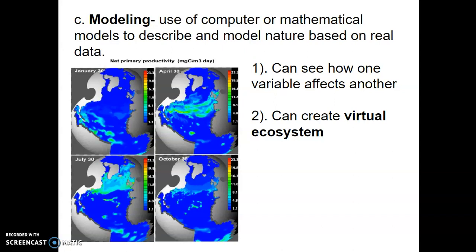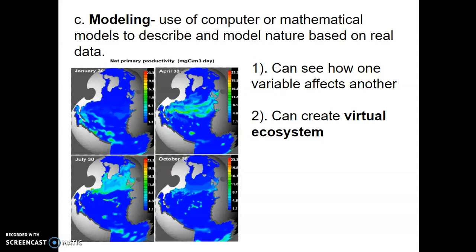We don't have to pull an organism out or spend a bunch of money trying to be out there without disrupting anything and observe things. Instead, we can just use the information that we acquire to set up models, which is awesome. It enables us to see how one variable, if we change it slightly in some form or fashion, could affect other things. In essence, we can create a virtual ecosystem, and that is amazing. Ecologists, this is a huge step for ecologists in the world today.